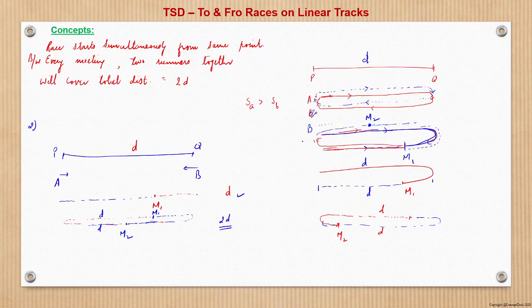When both start the race together, as long as they are moving in the same direction, their relative speed will be s1 minus s2. As and when one runner reverses direction while the other keeps moving the same way, they will be running in opposite directions. In that case, it will be s1 plus s2, right?